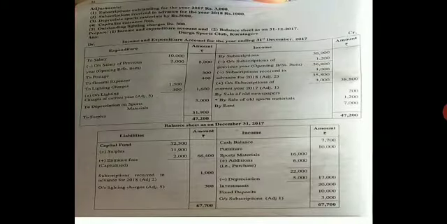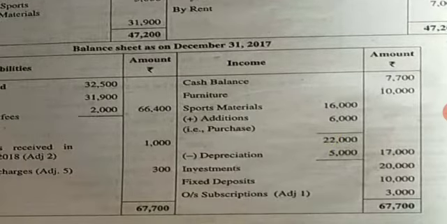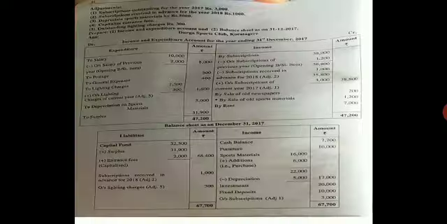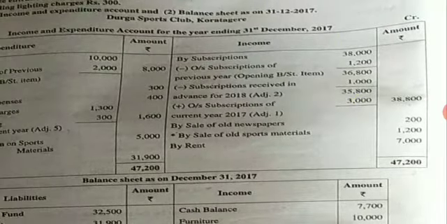Next, write furniture. Come to your asset side. Write furniture outer column 10,000. Next, come to your receipts and payments account. They have given you the subscriptions and come to your income and expenditure account, credit side, write by subscriptions, inner column 38,000.